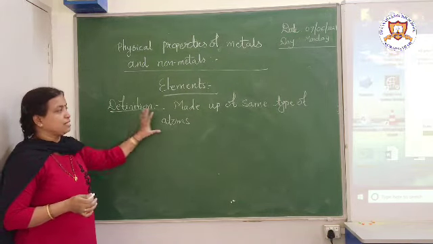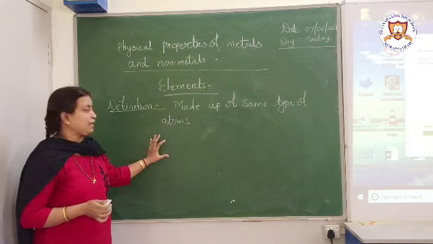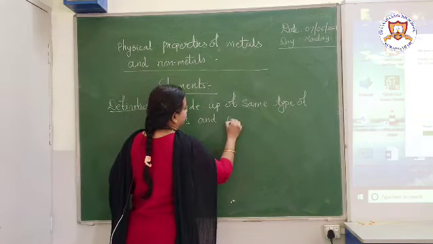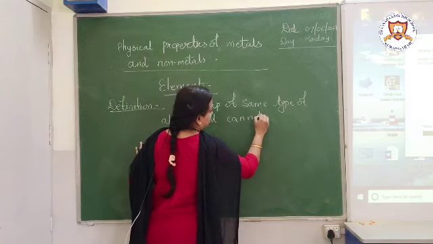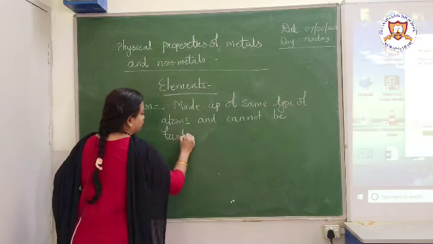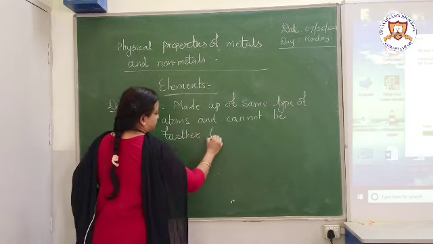What are elements? These are made up of the same type of atoms and cannot be further broken down into simpler substances.